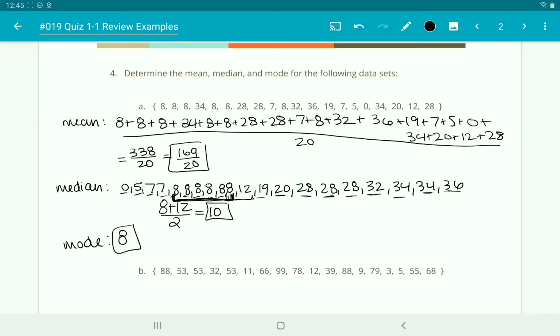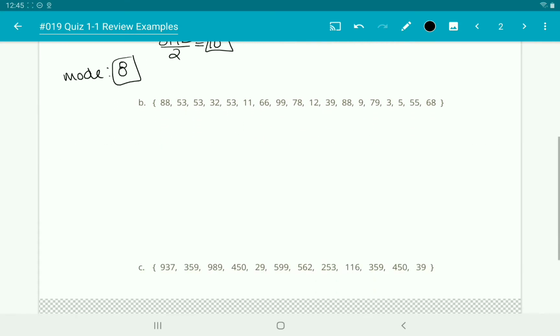So for the mean, you're going to add all your numbers together and divide by however many numbers you have. For the median, you're going to put them in order from least to greatest and see which ones are in the center of the data set. And then for the mode, it's just asking which number or which data point occurs the most often.